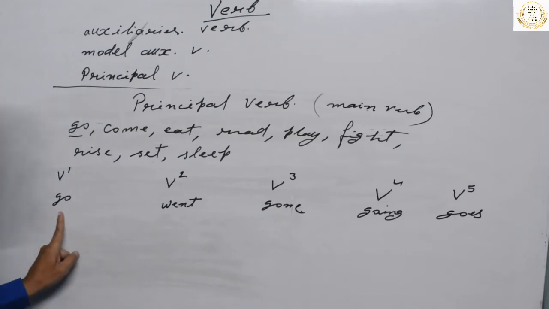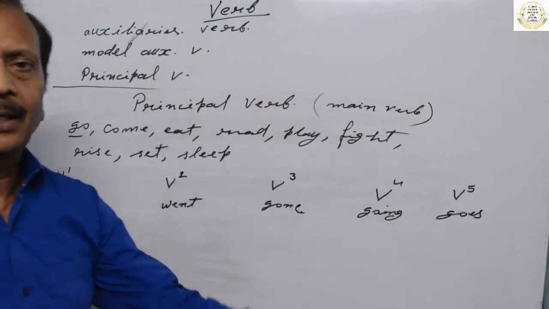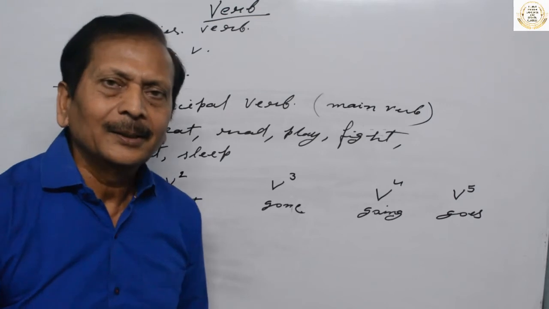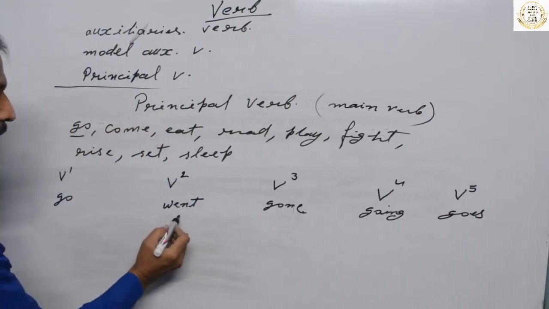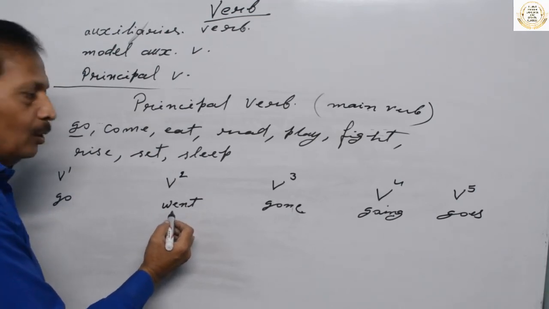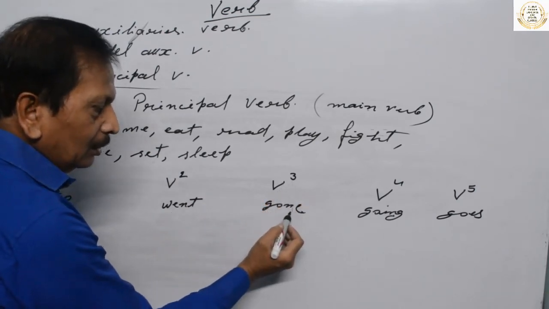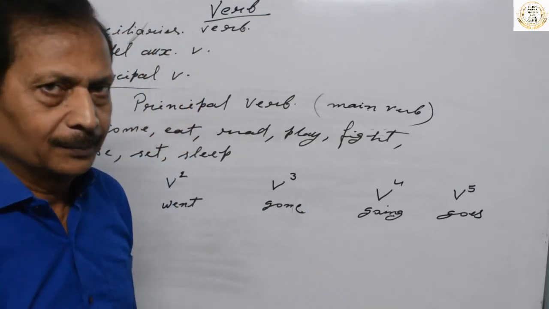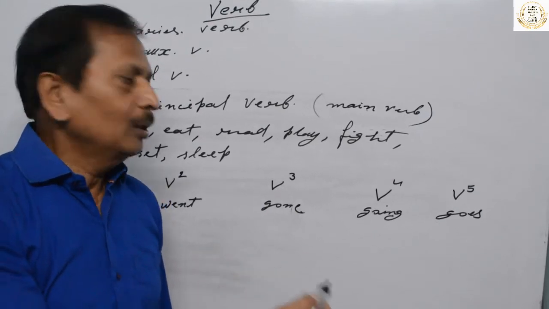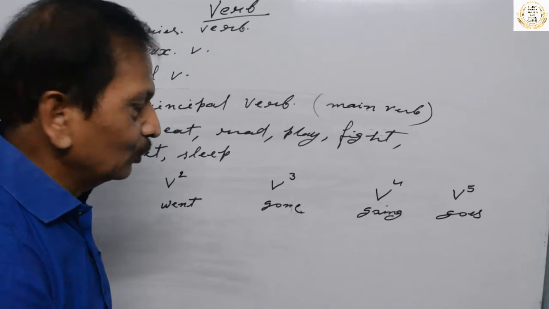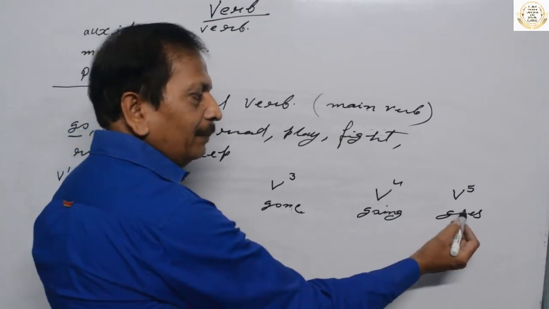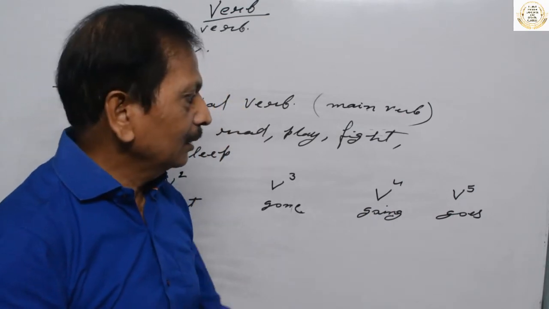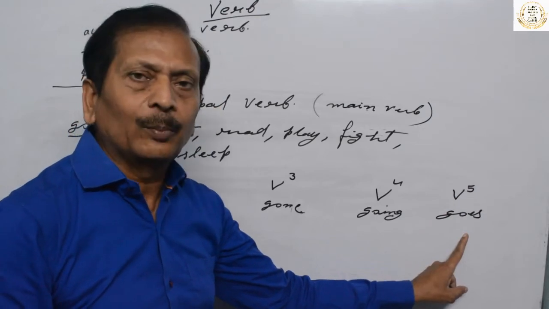This is the first form of verb. Most principal verbs are originally found in the first form: go, read, play. Okay, go, went, this is the second form or past form, you can say. This is V3. Okay, and this is going. ing is added to the verb when it changes into the fourth form: going, reading, playing. And what happens to this? S or es is added to the verb, that is the fifth form of verb.